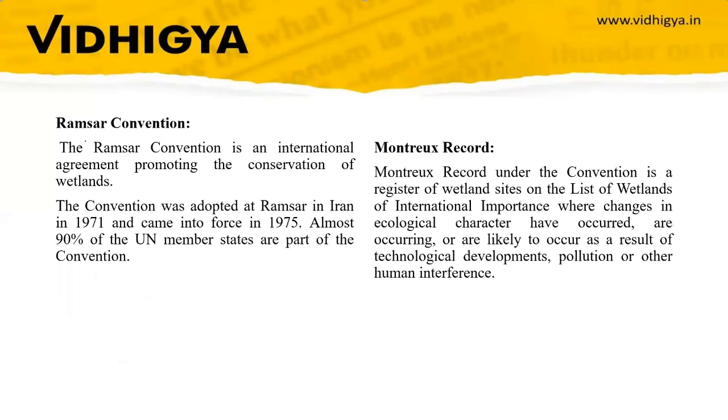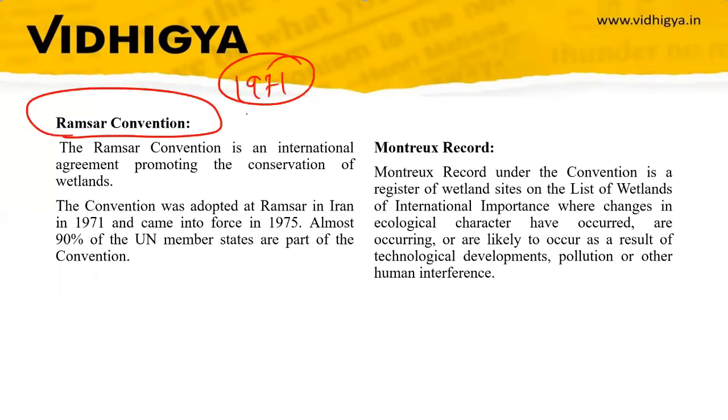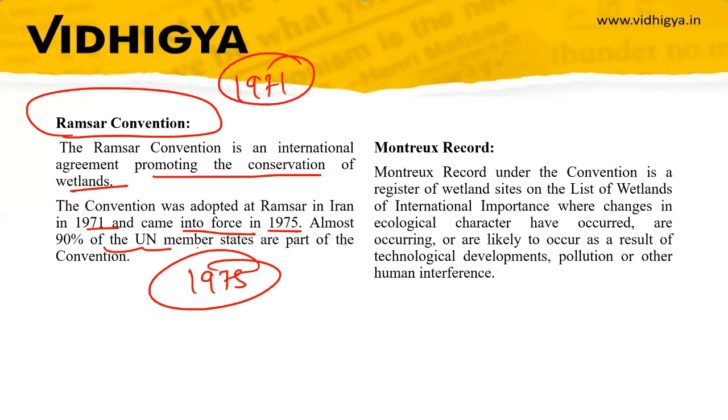Now, what is Ramsar Convention? We have discussed the Ramsar Convention signed in the year 1971 in Iran. It is for promoting the conservation of wetland. The convention was adopted at Ramsar in 1971 and came into force in 1975. Almost 90% of the UN member states are part of this convention.